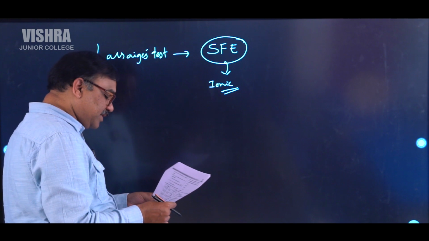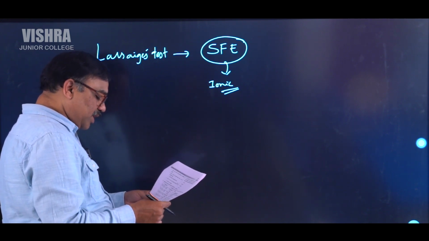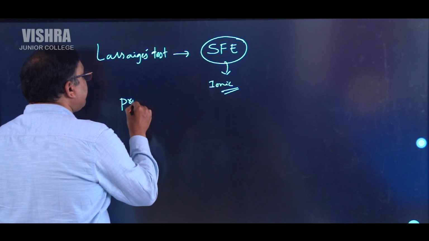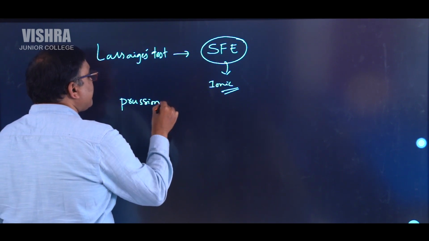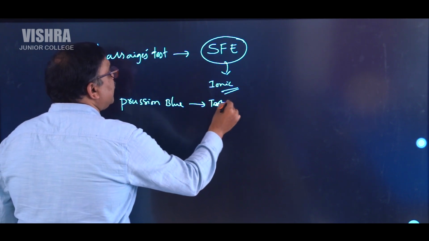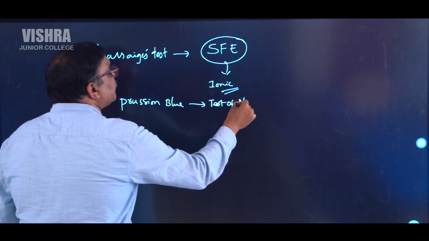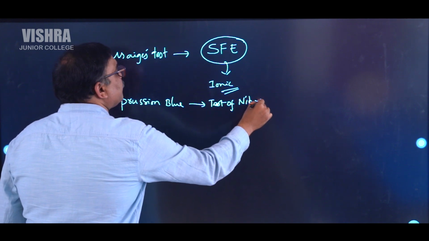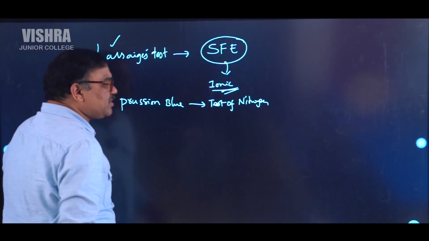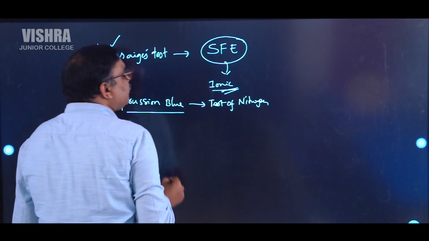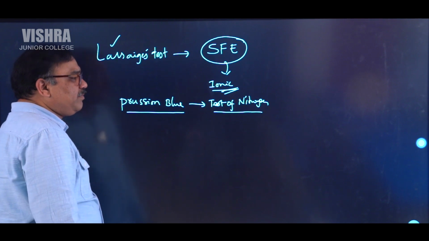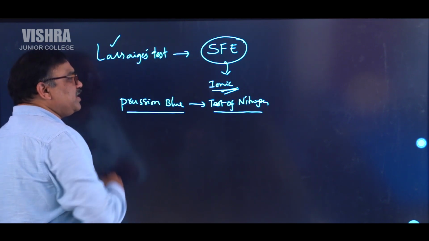Next point is, yes, Prussian blue color is the test for nitrogen. Prussian blue color. It is the test for nitrogen. So, Lassaigne's test will make ionic compounds. That statement is also correct. Prussian blue color, if it is observed, nitrogen is present. Our test for nitrogen is obtaining Prussian blue color. This statement is also correct.